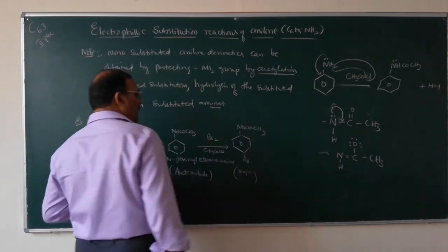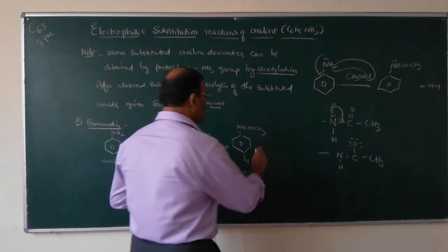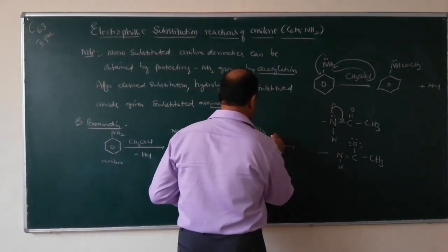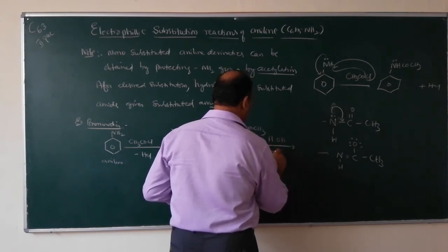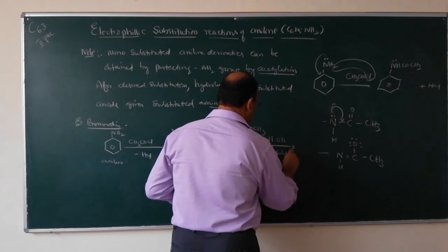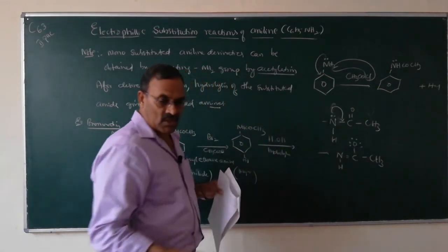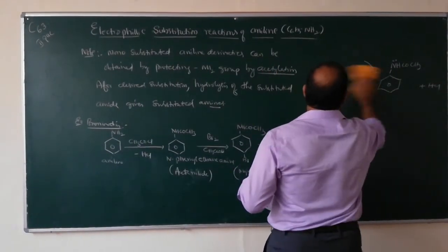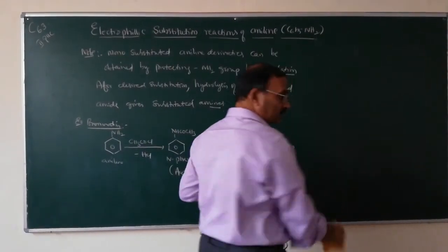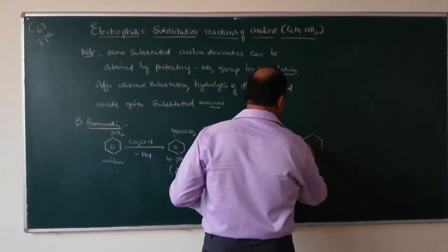This on hydrolysis with HOH, what happens? H goes here, OH goes here. So you will get, what happens?